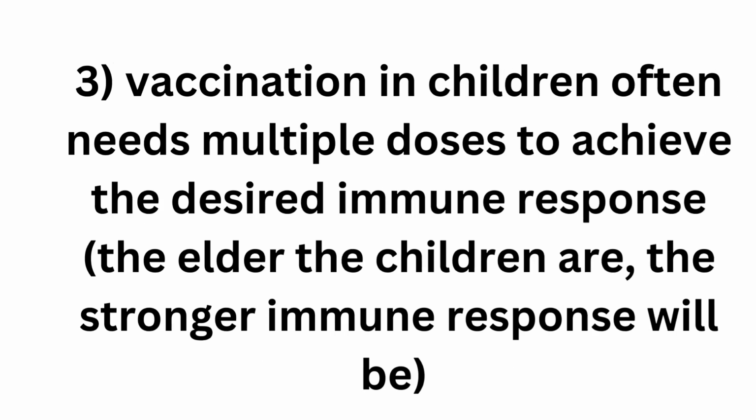Let's see what is the third rule. Third rule is vaccination in children often needs multiple doses to achieve the desired immune response. The older the children are, the stronger immune response will be. And fourth rule,